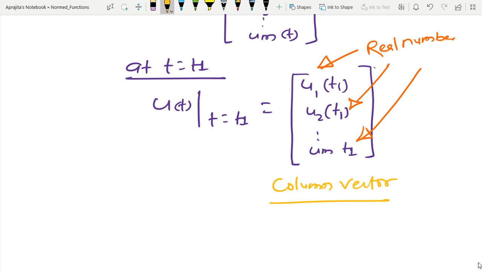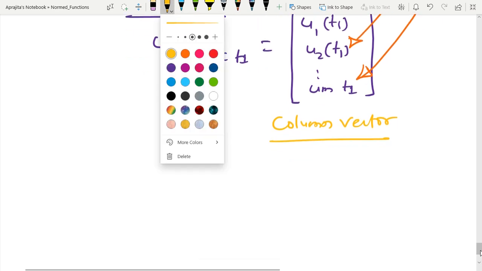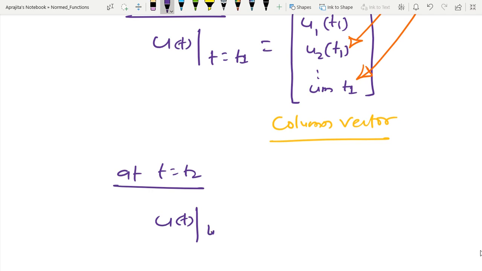So at each and every time instant I have this kind of column vector, with different numbers each. Let us again talk about another time, then things become more clear. Suppose now I move to the second time. At t equal to t2, again I have u(t) at t equal to t2. So at that time I have again these numbers.